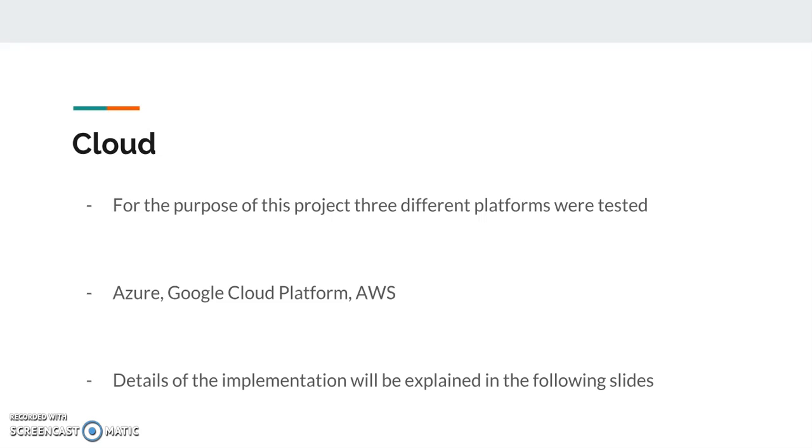Hello, everyone. I'll be talking about the cloud and the Azure environment. For this project, we implemented it on three clouds that predominate the entire world: Azure, Google Cloud Platform, and AWS.